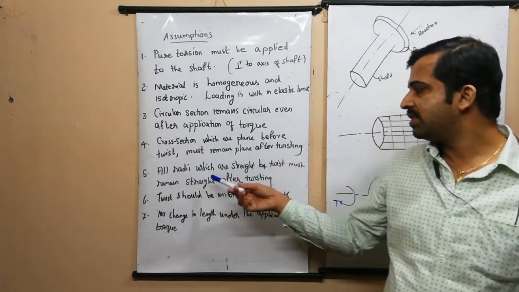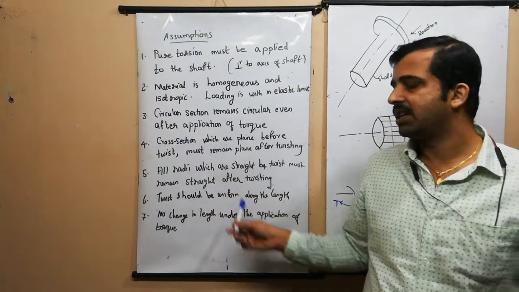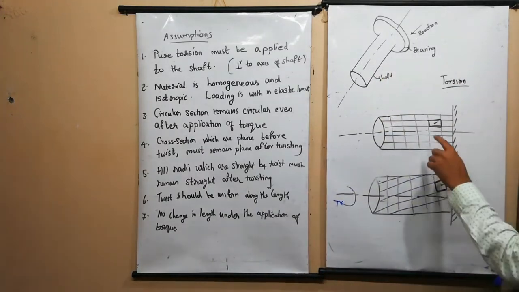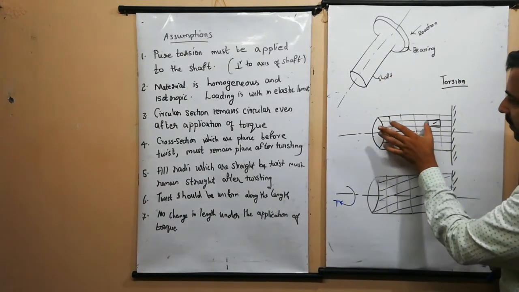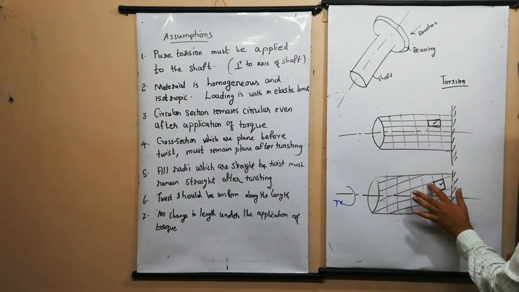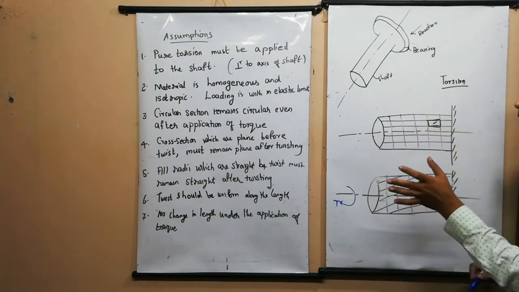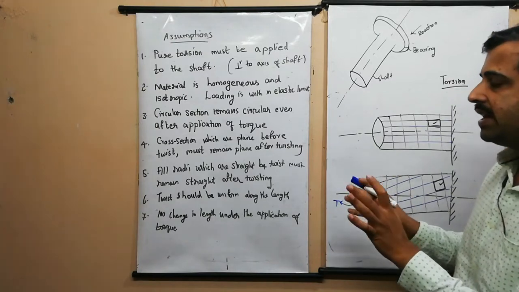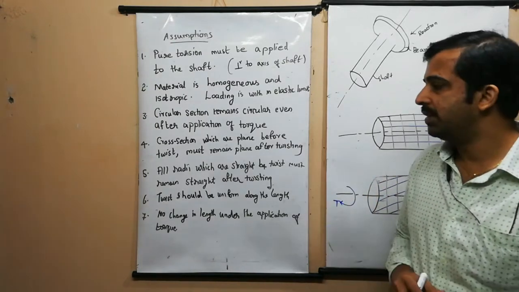Now all radii which are straight before twist must remain straight after twisting. Here we can see each radius for different cells. This radius is straight, and every radius is straight. So before and after twisting, each radius at every section should be the same.